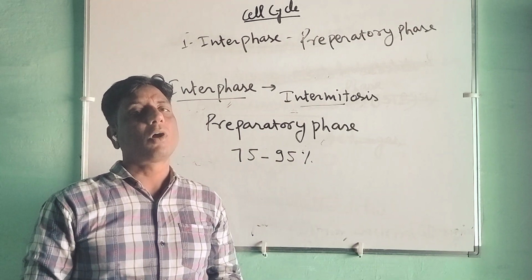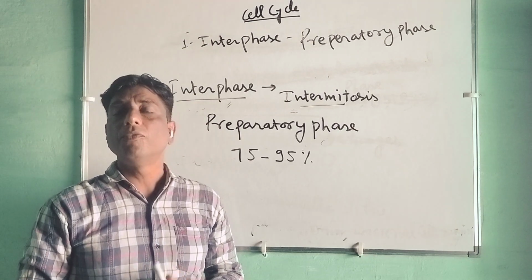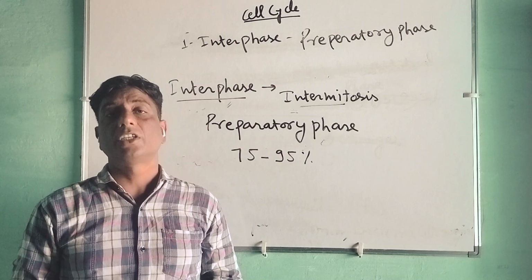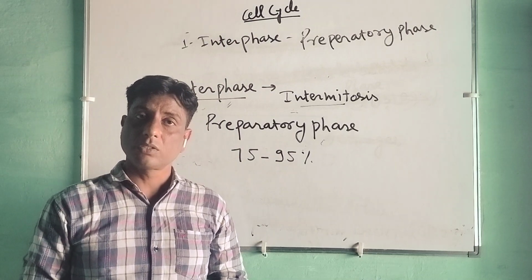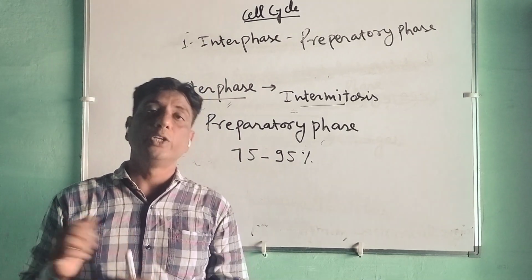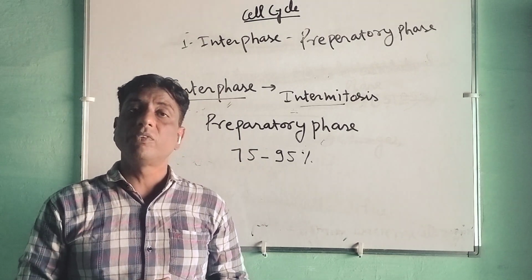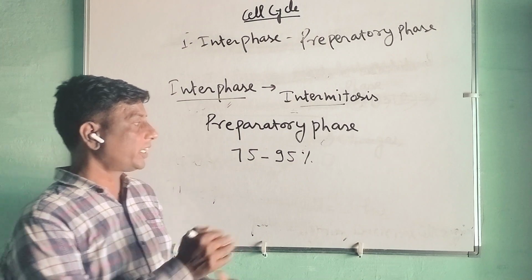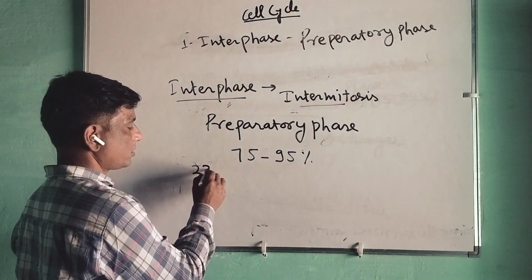Let us consider the human cell. If we are considering the human cell, the total time taken is 24 hours for the formation of the new cell. Then what time will it take in the interphase or intermitosis? The time taken here will be 23 hours.